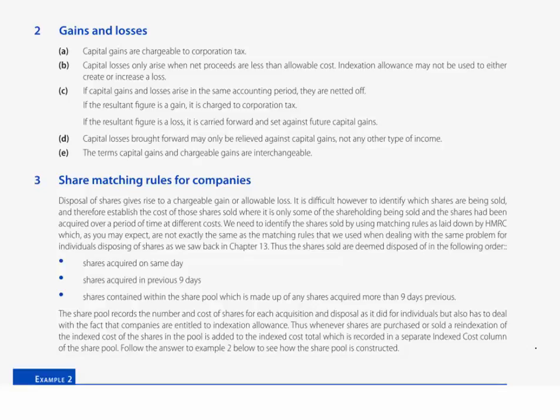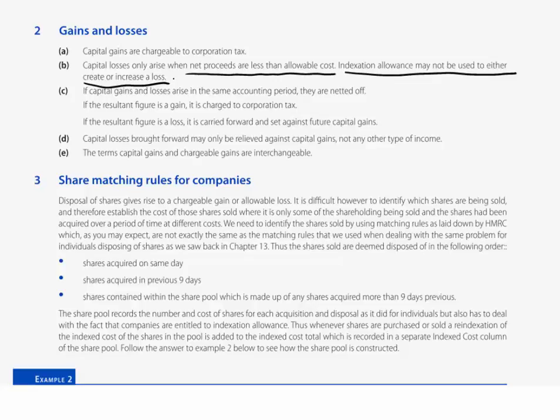Now, we know that capital gains are of course chargeable to corporation tax. Again, from the very outset, we know a UK resident company is liable on its worldwide income and gains. Capital losses arise only when net proceeds are less than any and all of our allowable costs. I repeat yet again, indexation allowance may not be used to either create nor to increase a loss.